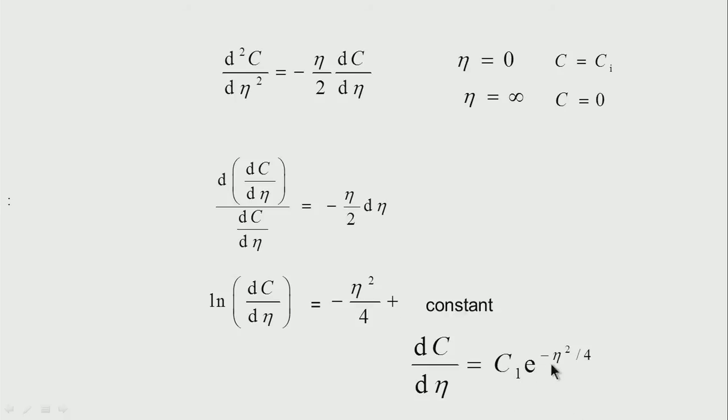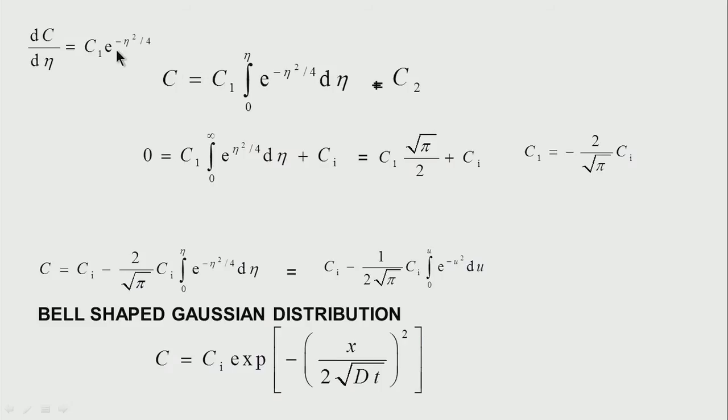I have c1 e to the power minus eta squared by 4. Therefore, I need the concentration, how the concentration of the fuel gas changes. I integrate this and I get c1 into the integral of e to the power minus eta squared by 4 d eta, plus c2 over here, a constant of integration. I put the boundary condition at eta equal to infinity, the concentration is equal to 0, and the integral from 0 to infinity of e to the power minus eta squared d eta is equal to under root pi by 2.